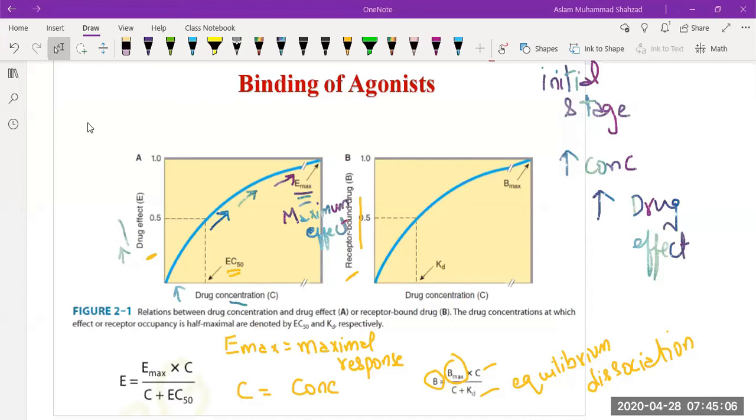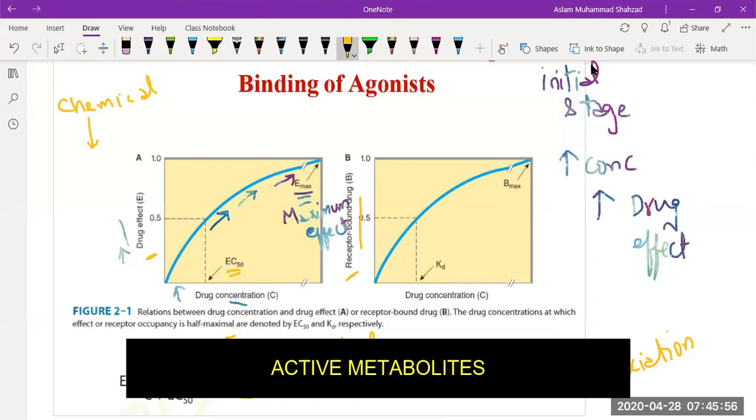And we discussed this in our school as well, that in every chemical reaction there is a reactant and there is a product, and the chemical reaction is proportional to the product of the masses. So, same as in the case of the drug: when we talk about the drug, it is also a chemical, and this chemical drug has to dissociate into active metabolites.